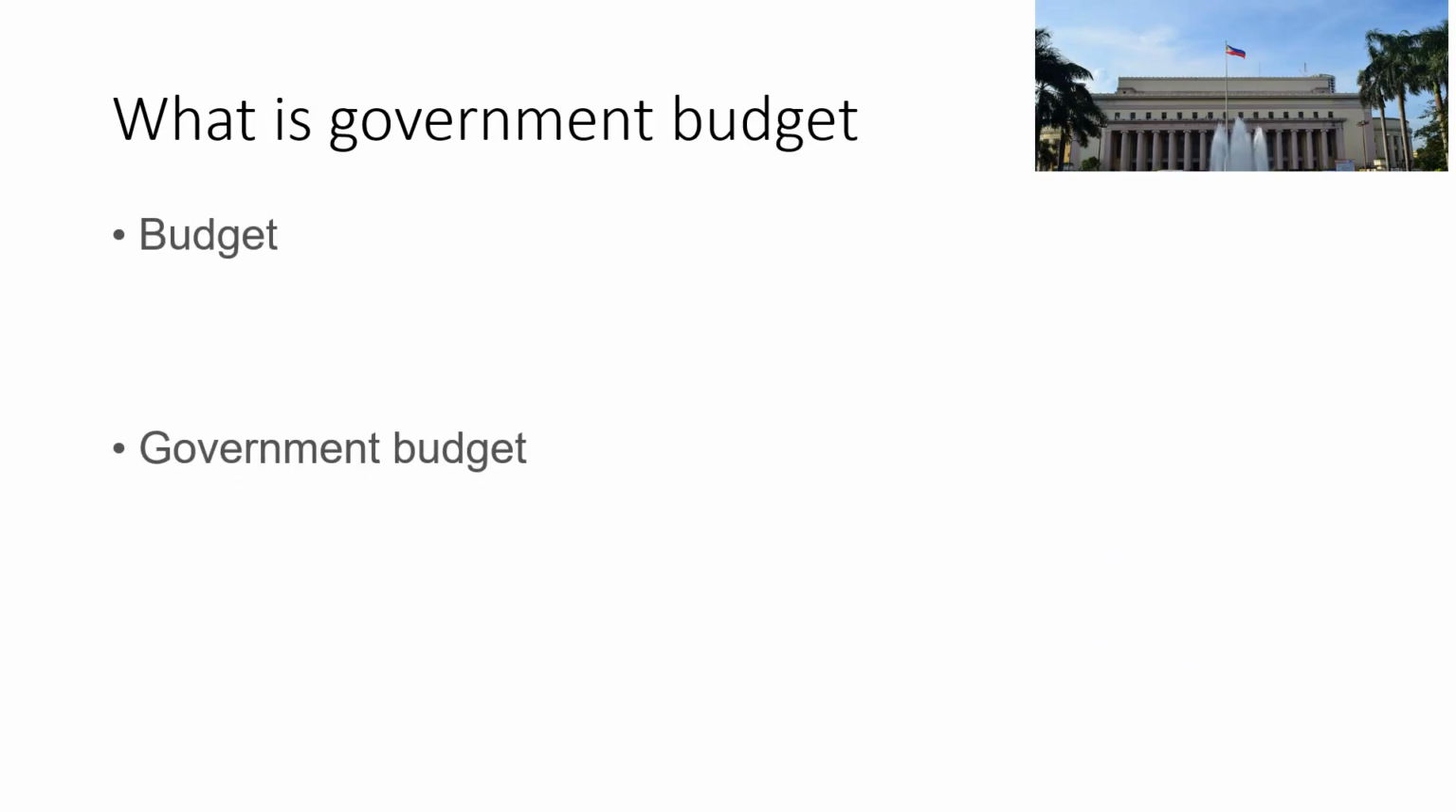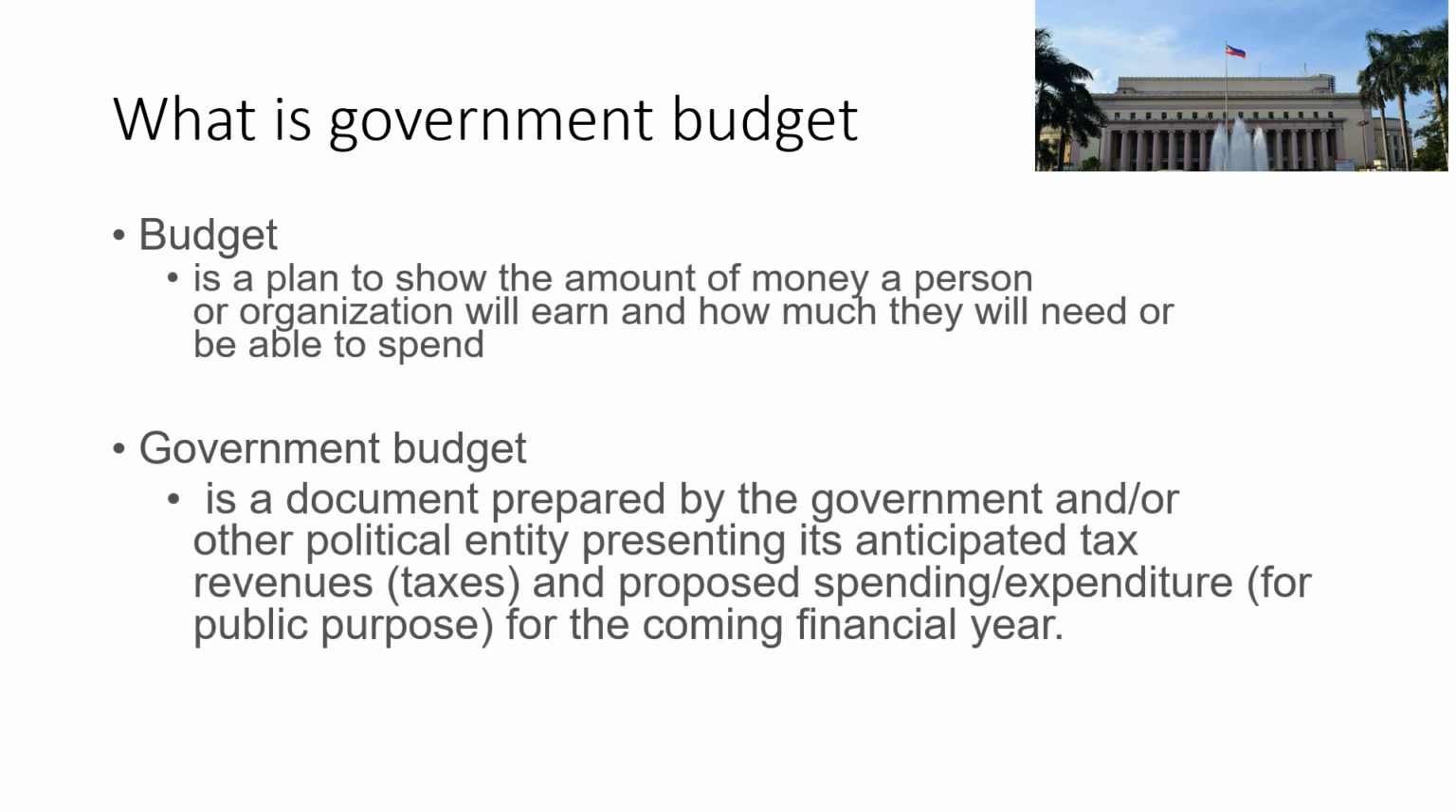So government budget, let's first define budget. What is budget? Budget is a plan to show the amount of money a person or organization will earn and how much they will need or be able to spend. So, di ba everyday naman, nagbabudget tayo. We wanted to determine magkano ba yung income natin, tas magkano yung expenditure natin para malaman natin kung sasapat ba yung kinikita natin sa day-to-day expenses natin or yung monthly so that we would be able to save and be able to divide the money that we have in our daily activities, in our monthly bills. So, ini-spread natin sila. So, yung government, ganun din.